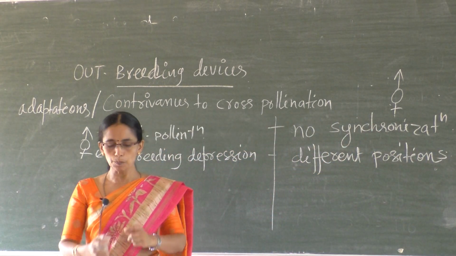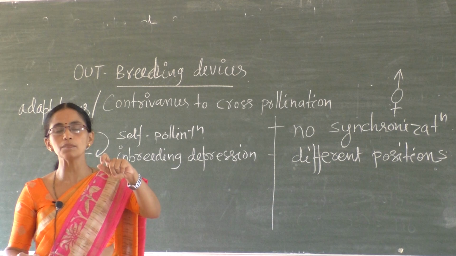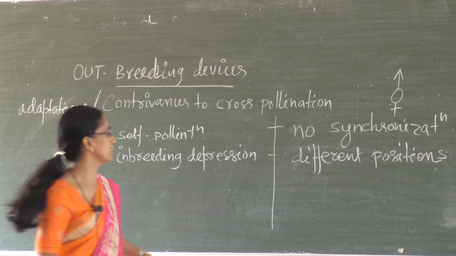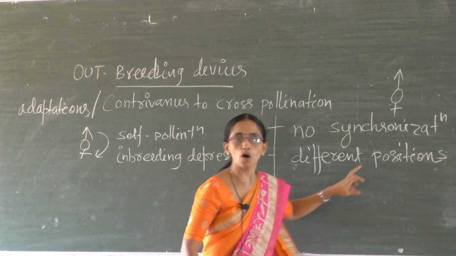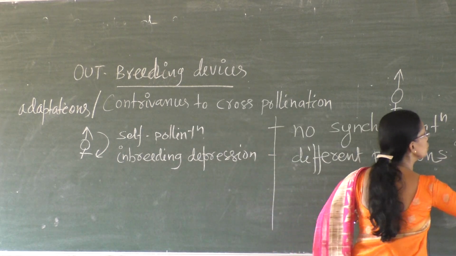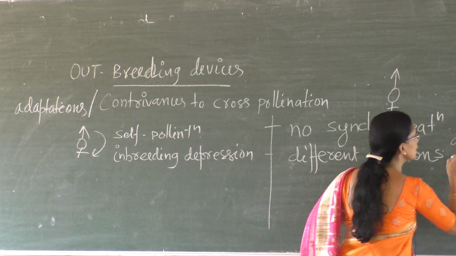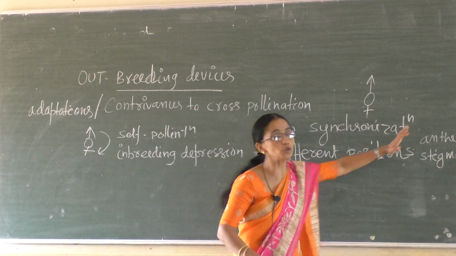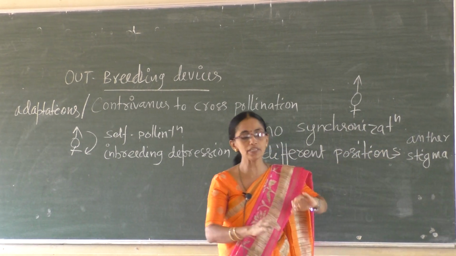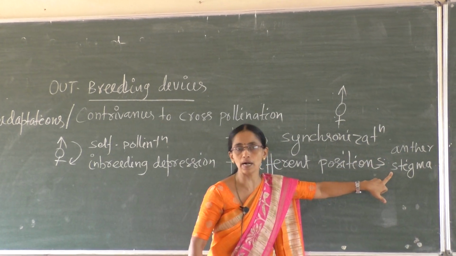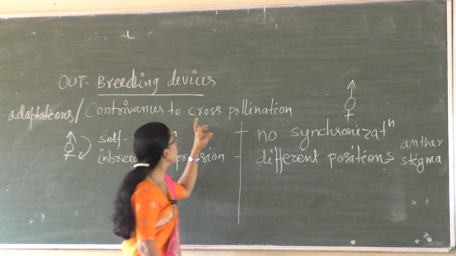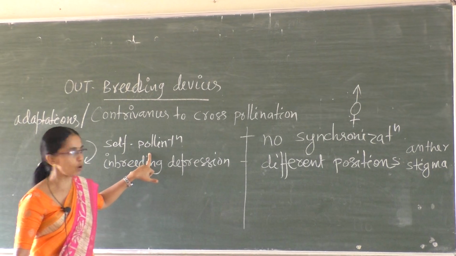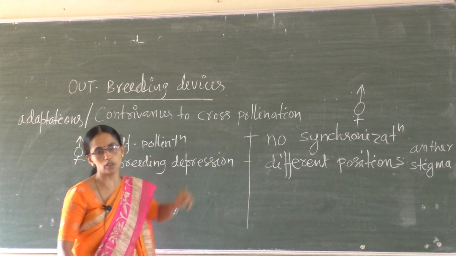Second case, the position of the anthers and stigma are in different places. Even if they are bisexual, since the positions are different, the different positions of male and female parts prevents self-pollination, and promotes cross-pollination.